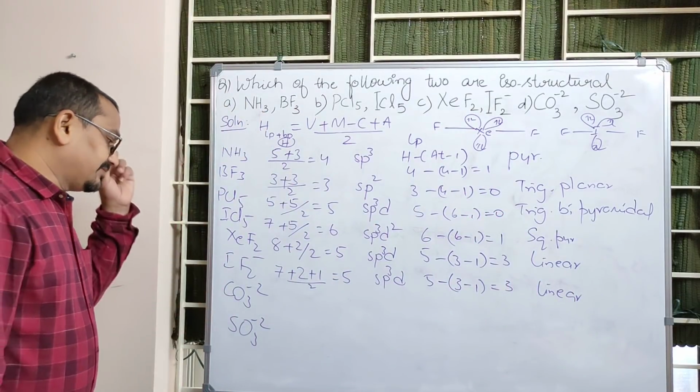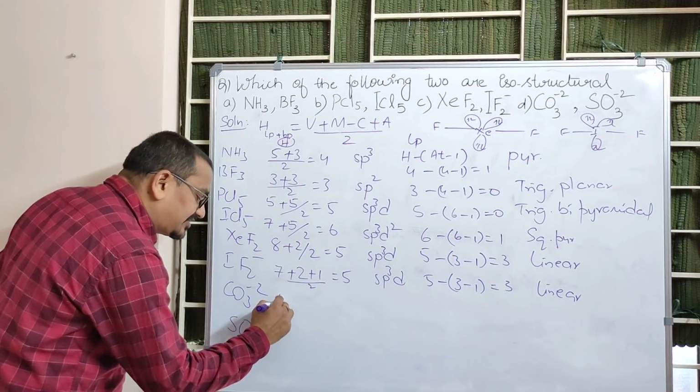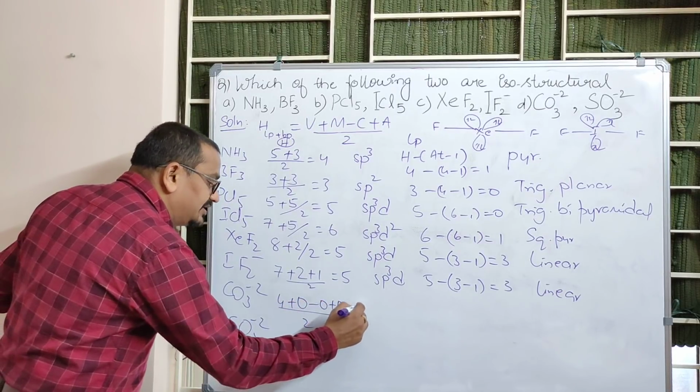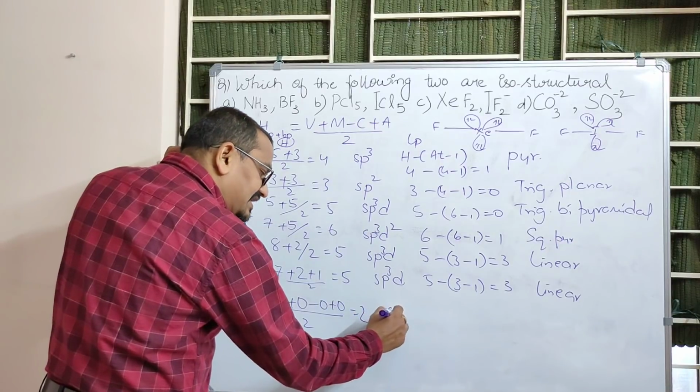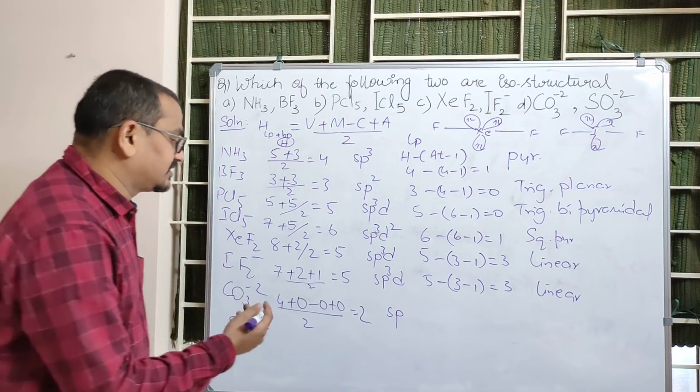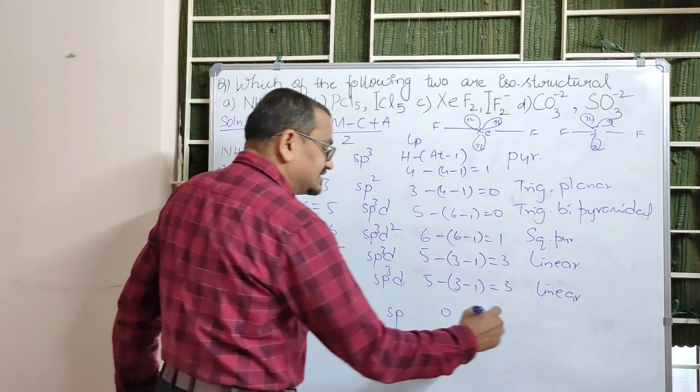Then, for CO3 2-, carbon has how many valence electrons? 4. No monovalent atoms, not a cation but an anion by 2. So it is 2, and 2 means sp hybridization. There are no lone pairs because all 4 electrons of carbon are utilized. So, 0 lone pairs, linear structure.